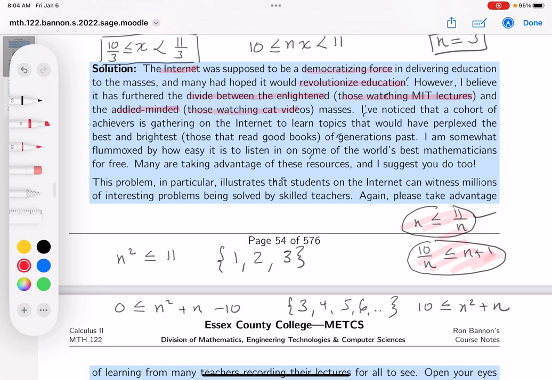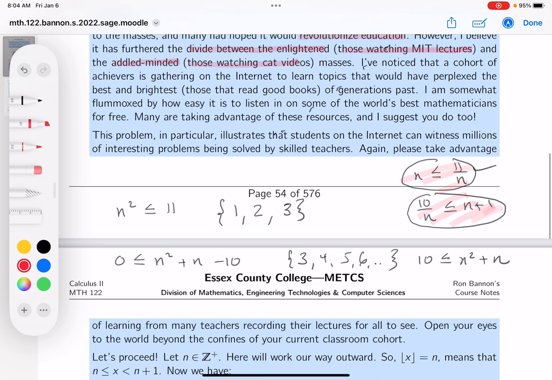If you go to YouTube, the number of videos being posted per day of high quality mathematics is quite good. I would recommend that you take advantage of those resources. Take advantage of them. You'll be able to go to YouTube and see problems that you would just not see in a classroom at Essex. And you want to do that. You want to see what's going on here.